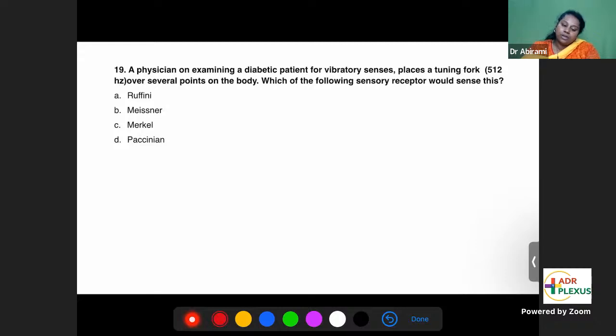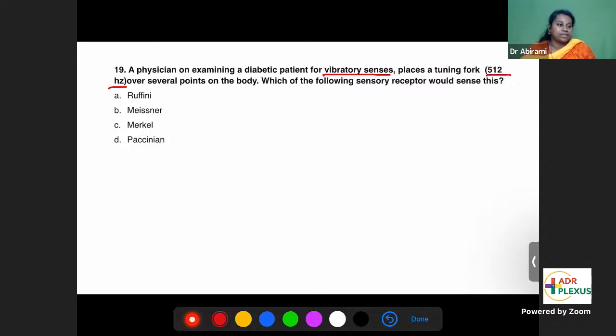A physician, on examining a diabetic patient for vibratory sense, places a tuning fork over several points on the body. Which of the following sensory receptors would sense vibratory sense? So they have given you the hertz also. 512 hertz. 512 hertz means a high frequency.